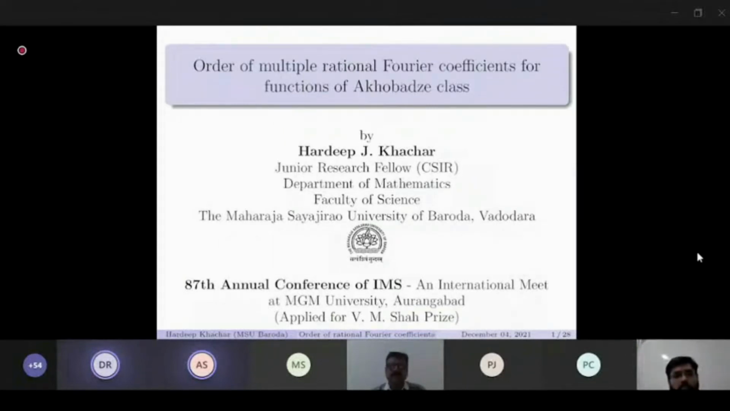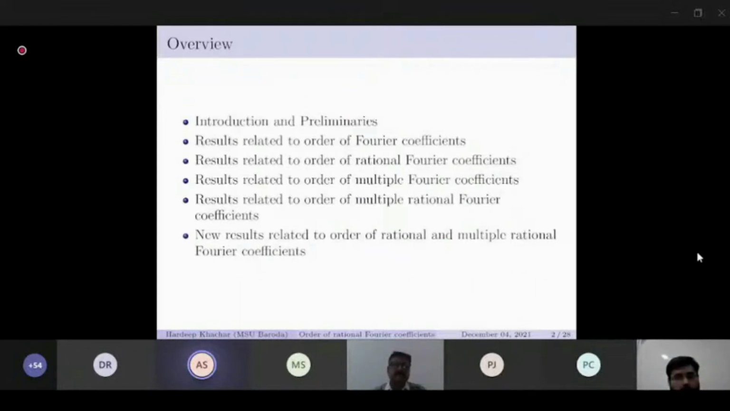I am Hardeep Khachar, working as Junior Research Fellow in the Department of Mathematics, MSU Baroda. My topic of presentation is order of multiple rational Fourier coefficient for functions of Echo-Batch class. This is the overview of presentation. First, we'll introduce the system, then we'll give results related to Fourier coefficient, then rational Fourier coefficient, and then analogous result for multiple rational Fourier coefficient, and then new results will be presented.